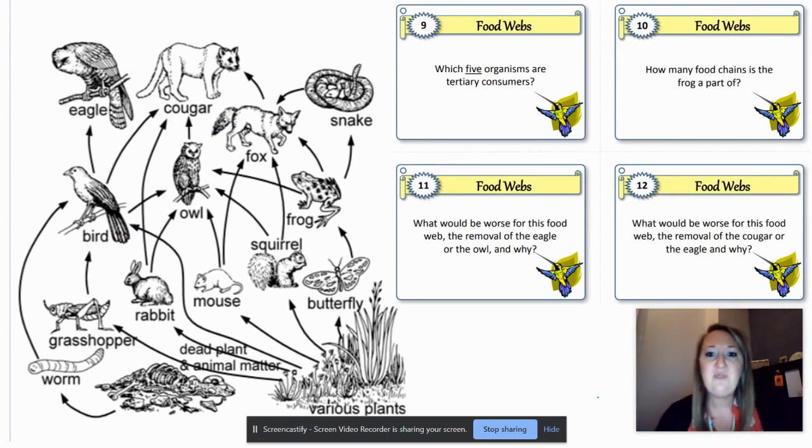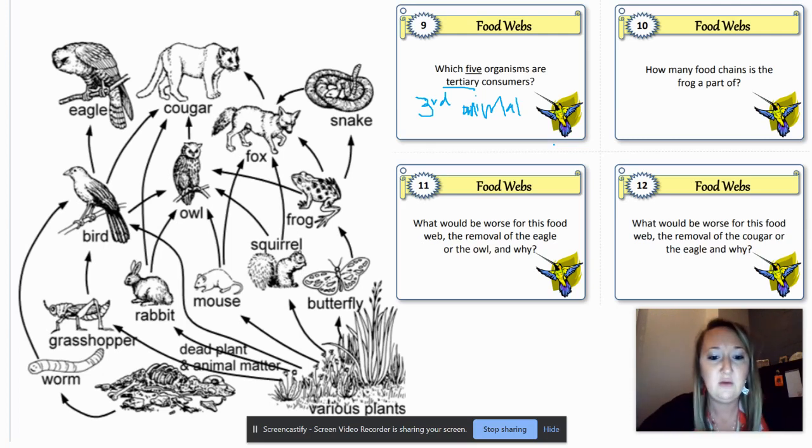Number 9, which 5 organisms are tertiary consumers? This word, when you see tertiary, should make you think this is the third animal. If you need to add that to your notes, do it. This is the third animal in a food chain.